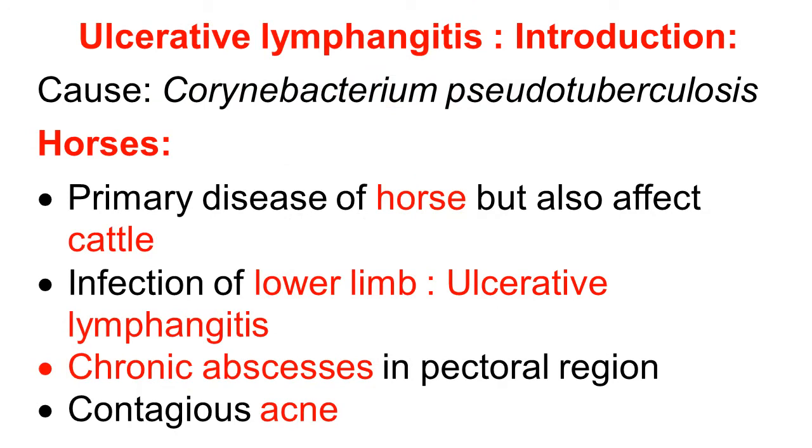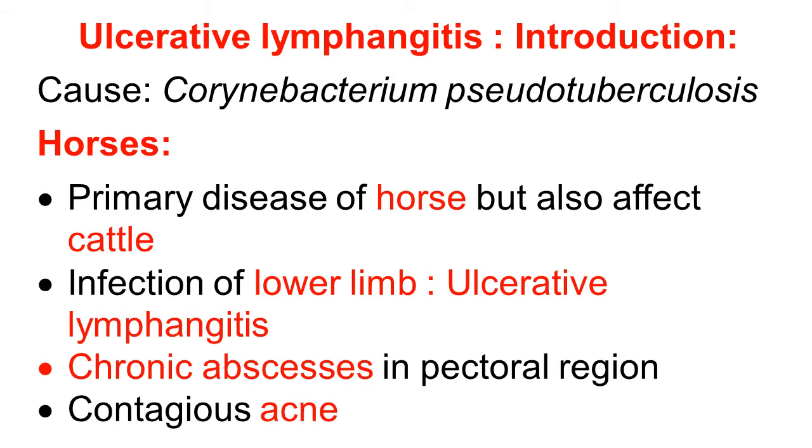Here we see the introduction of ulcerative lymphangitis. The etiology of ulcerative lymphangitis is Corynebacterium pseudotuberculosis. It is a primary disease of horses, but also affects cattle, sheep and goats.